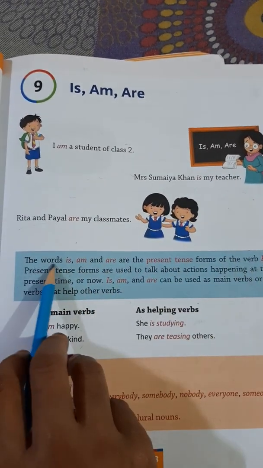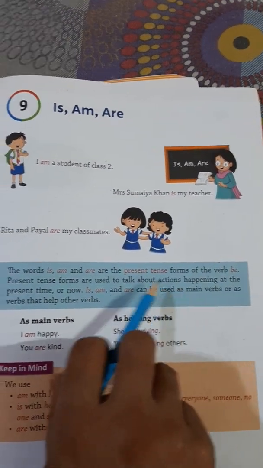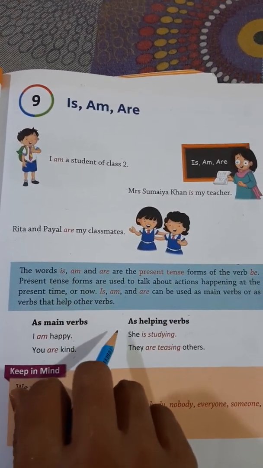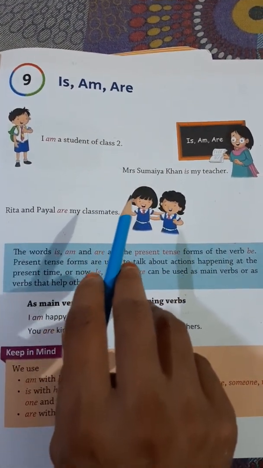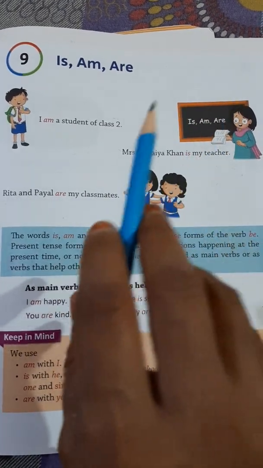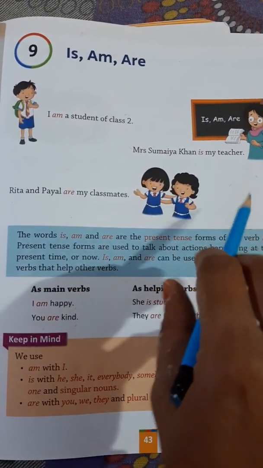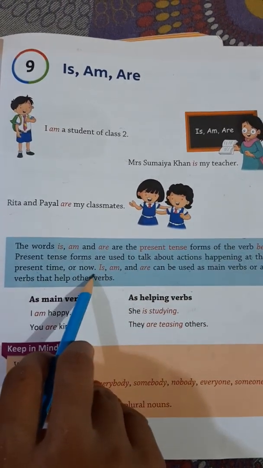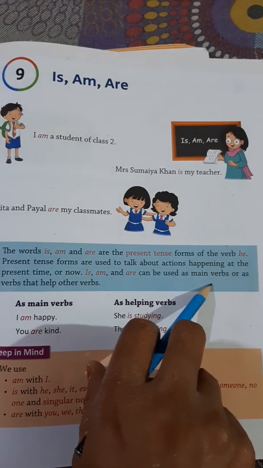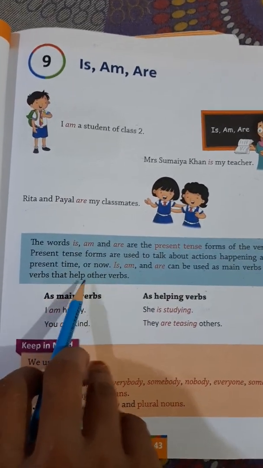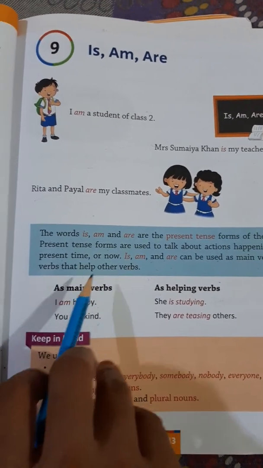Be. Present tense forms are used to talk about actions happening at the present time, or now. These is, am, are are the verbs which are used to talk about the actions which are happening right now, at the present time. Is, am and are can be used as a main verb, and they can be used as a helping verb also in a sentence to support the other verb.